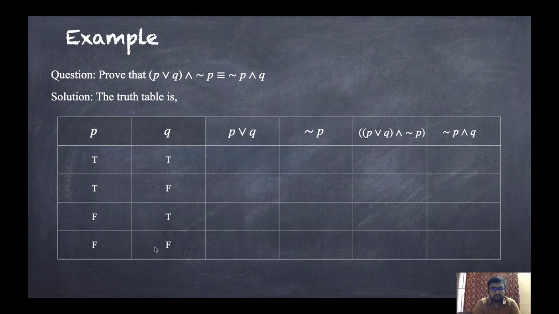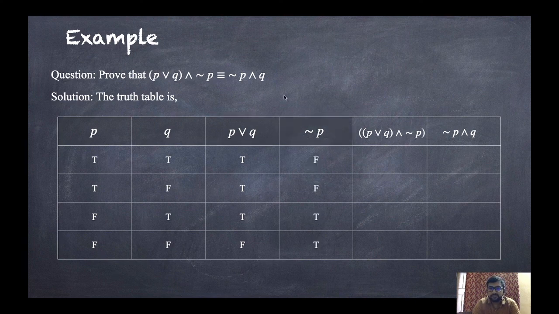Both are true, both are false, anyone is true, anyone is true. That means here it is TF, and here it is FT. Now what is P or Q? If anyone is true, then it is true. So it will be like this. Here both are true, so that means true. TF, that means T. FT, T. So both are F, so it is false. Now not P. Here TTFF, so here FFTT will be there.